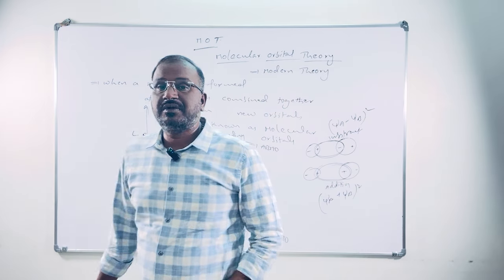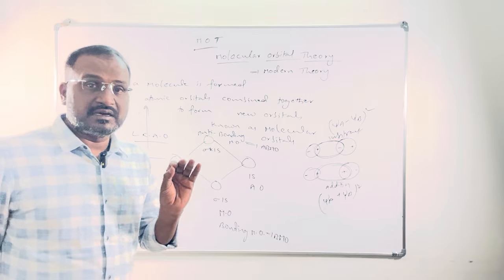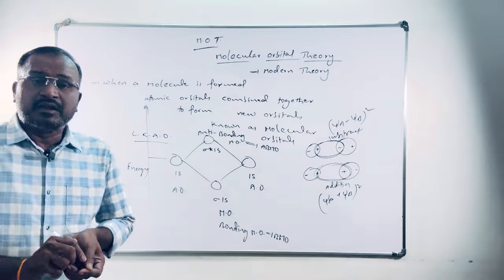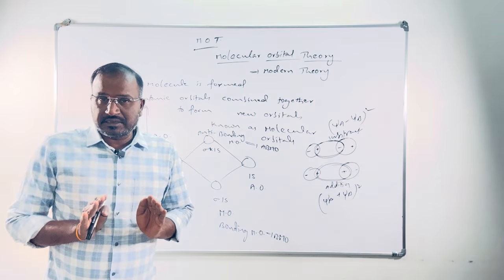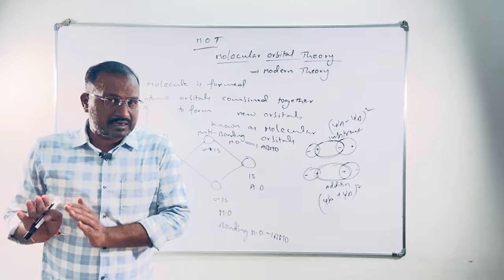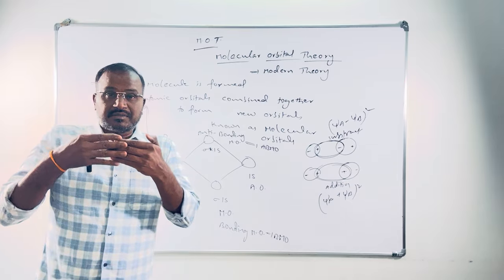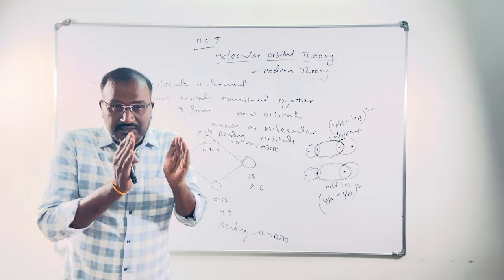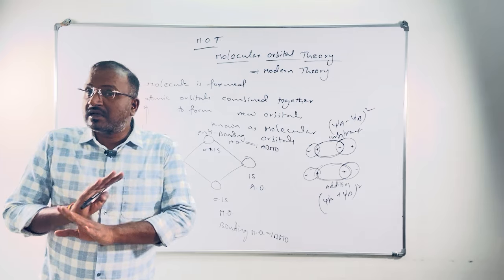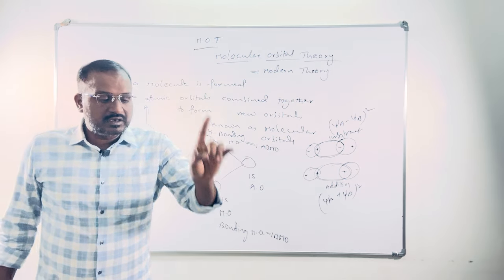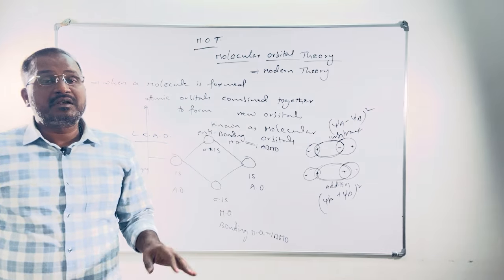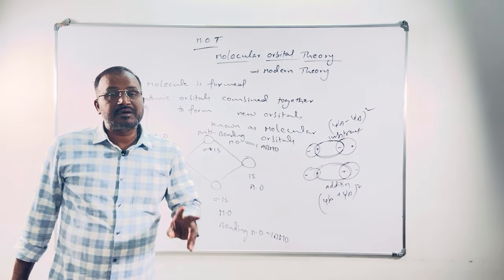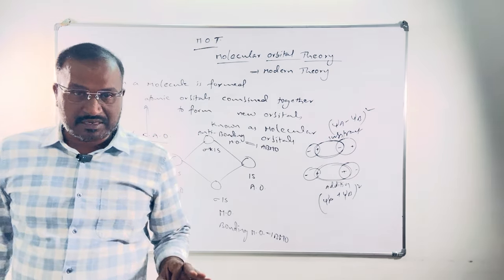So like that, two molecular orbitals will be formed by linear combination of atomic orbitals. Once again, in brief, according to molecular orbital theory, when a molecule is formed from atoms, the atomic orbitals combine together and form a new type of orbitals known as molecular orbitals. Means in a molecule there is no existence of atomic orbitals, only molecular orbitals will be there. Of those molecular orbitals, some will be bonding, some will be anti-bonding, formed by combination of atomic orbitals.